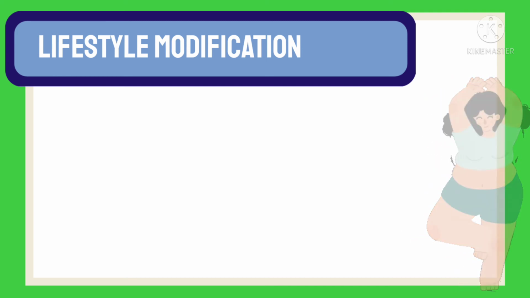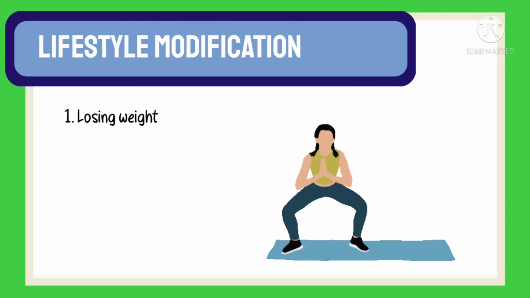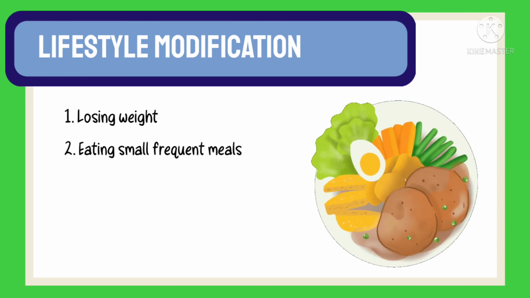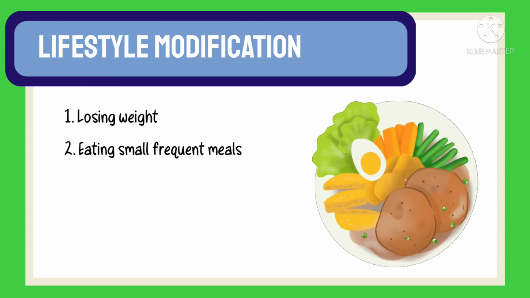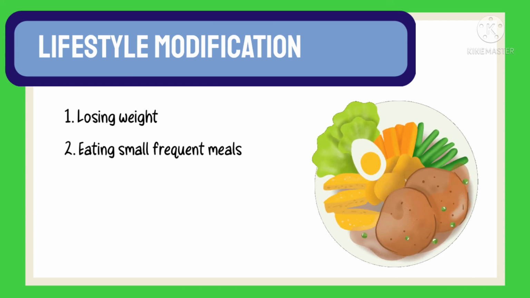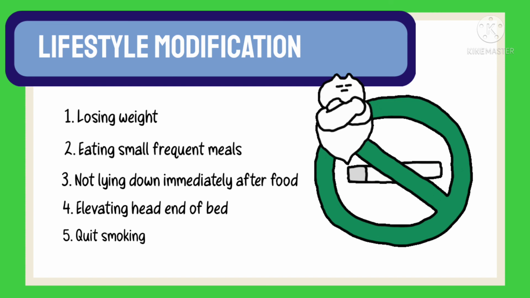Lastly, there are certain lifestyle modifications that have to be followed to prevent or reduce the effects of GERD. First, losing weight. It helps decrease intra-abdominal pressure and thus reduces reflux. Eating small frequent meals also helps by reducing the overall amount of food in the stomach at one time, thus preventing reflux. The patient is advised to not lie down immediately after eating and to elevate the head end of the bed during sleep. Quitting smoking is also very beneficial in patients with smoking associated GERD.